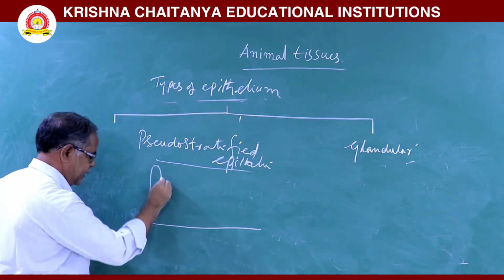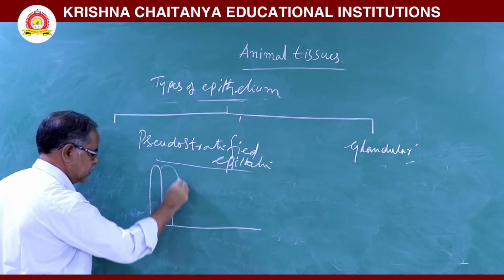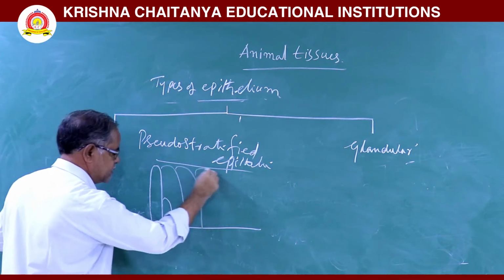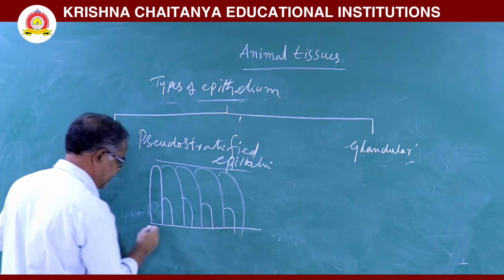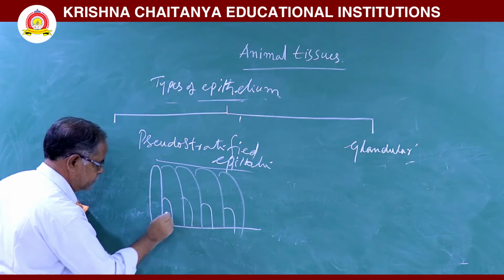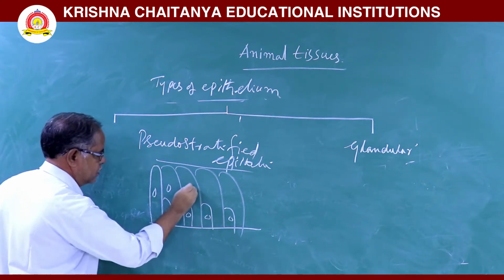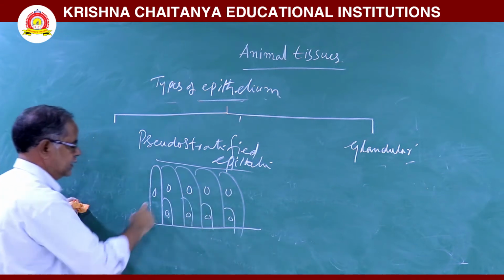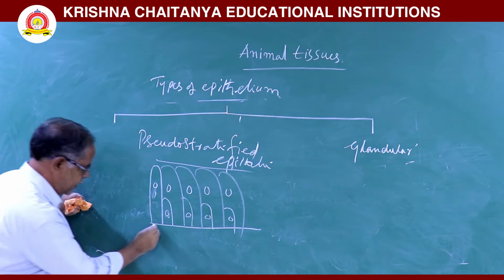All the cells are arranged from the basement membrane, but the nuclei are arranged in two rows. Nuclei arranged in two rows. So this is a basement membrane.